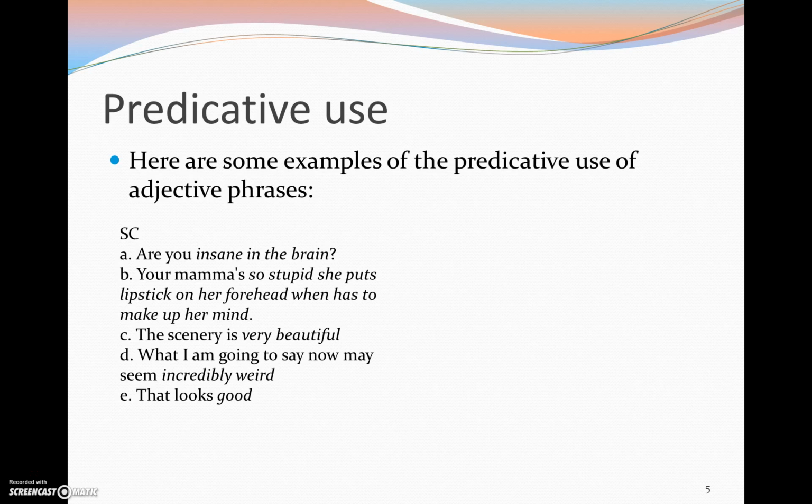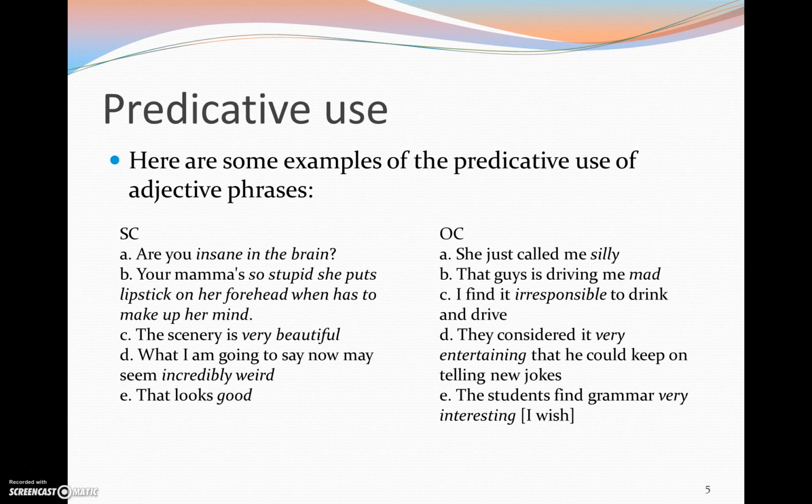It can also occur as object complement. Here the adjective phrase modifies the object of the sentence. So in the first one, "she just called me silly," "silly" is the adjective phrase, and it modifies "me," which is the object in the sentence.